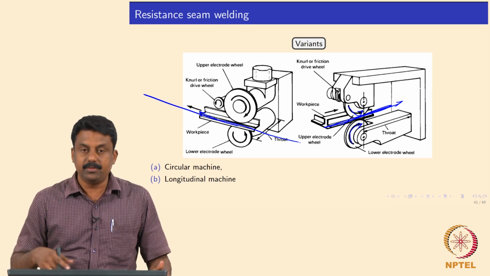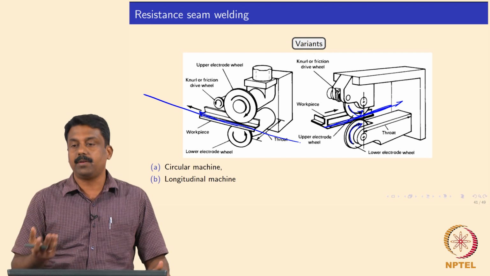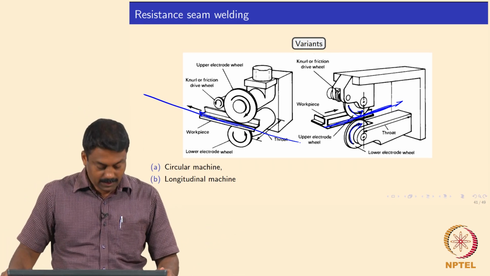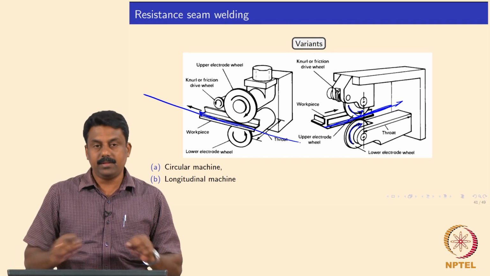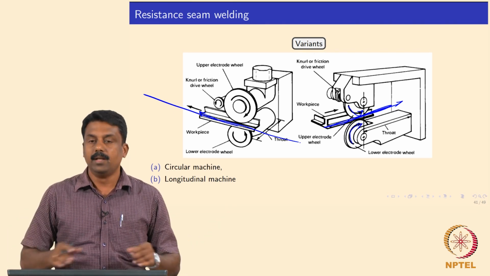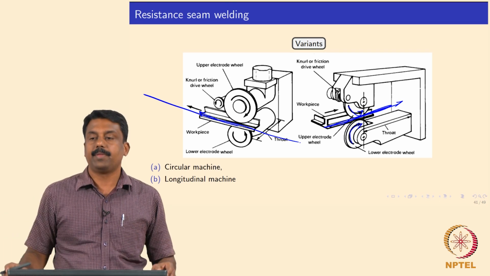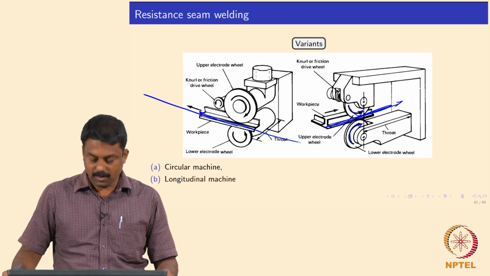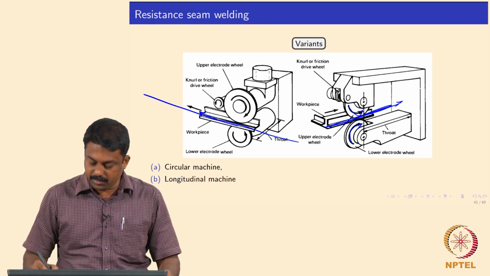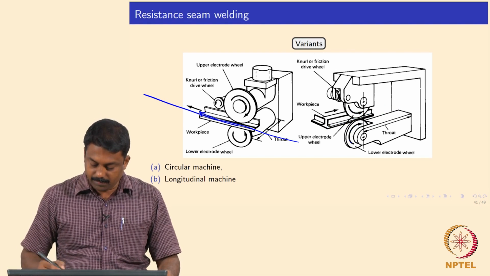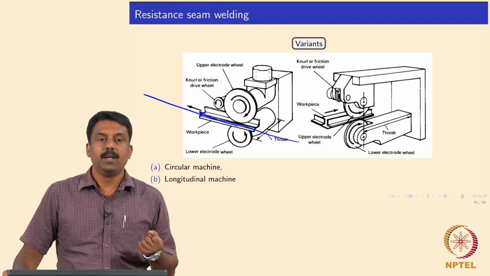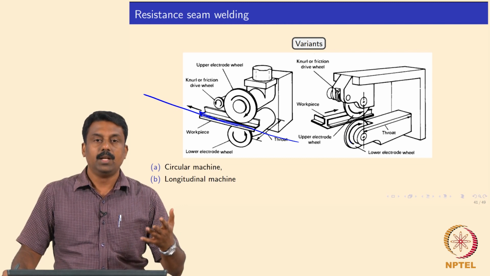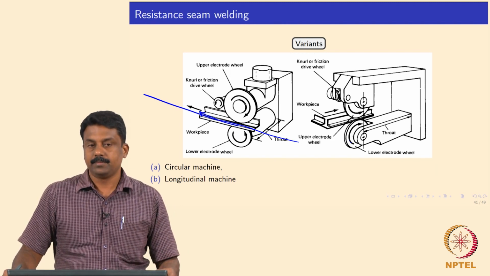So, the objective of this is to extend resistance spot welding into a much longer weld with a seam. Seam means a continuous longitudinal weld made over a large dimension. Yes, it is clear. Okay. So, these are commonly used for engineering applications, mainly on thin sheets, if you want to build a component out of very long thin sheet, and seam welding can be used.